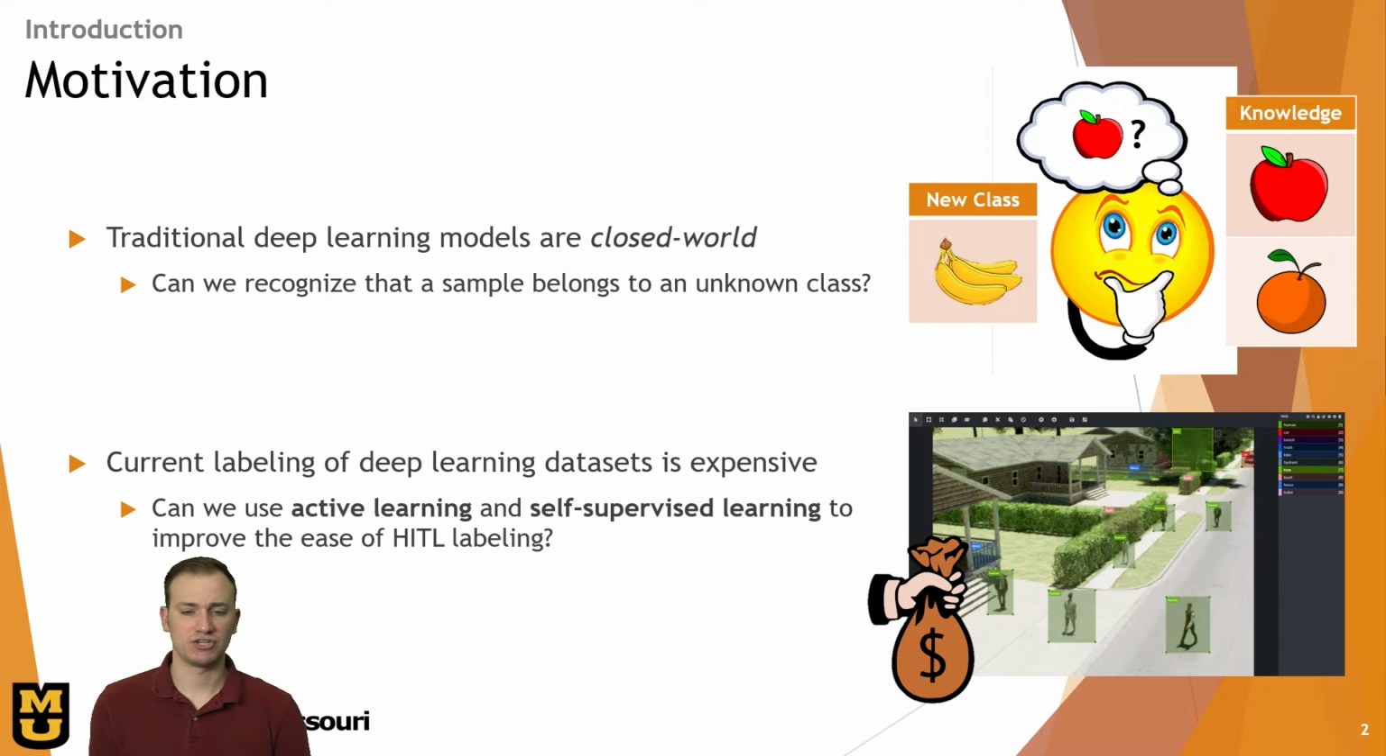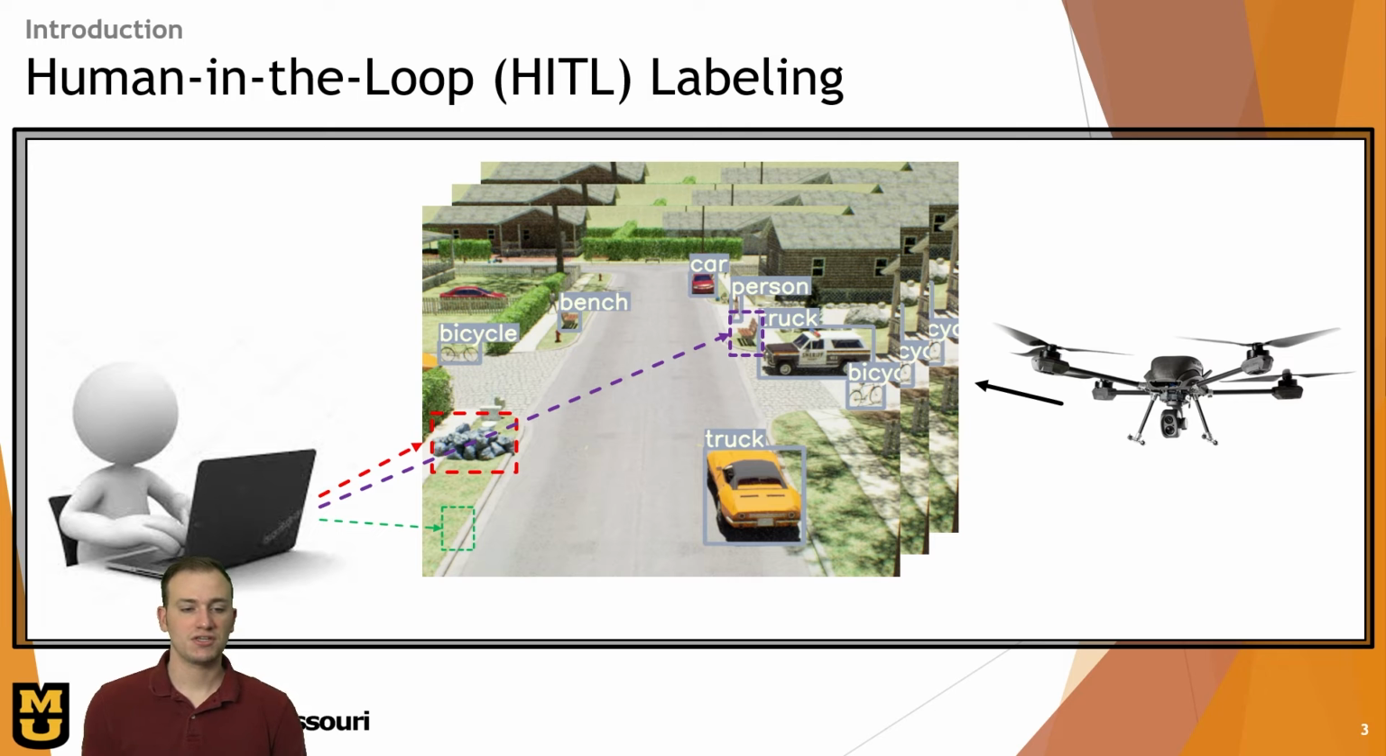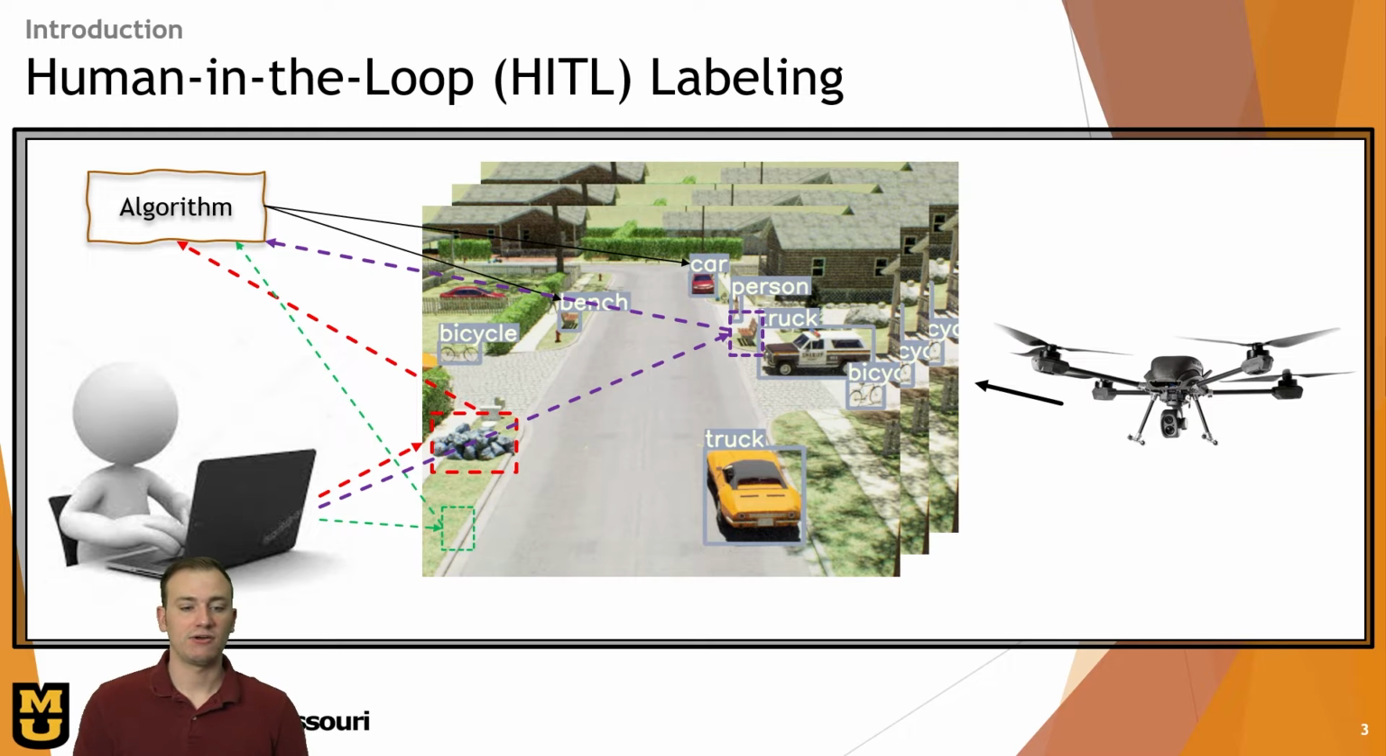The second issue we want to tackle is the fact that current labeling of deep learning datasets is very time and labor intensive. So can we use these concepts, active learning and self-supervised learning, to help improve the ease of labeling, specifically human-in-the-loop labeling? So first, let's look from a bird's eye view and say, what's human-in-the-loop labeling? Say you have aerial imagery or autonomous driving or a surveillance system, and it's giving you a video stream, lots and lots of images, lots of data to process. Traditionally, your human operator is going to sift through that data manually and label it. Well, what if we had an algorithm that took care of a lot of that labeling for the human operator?